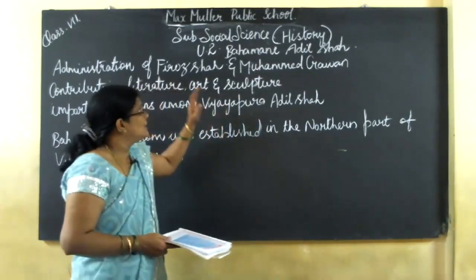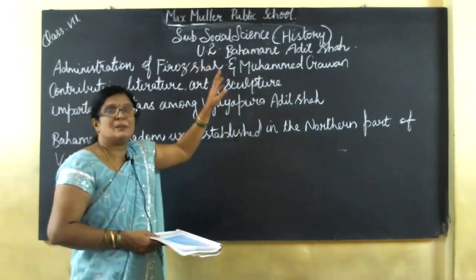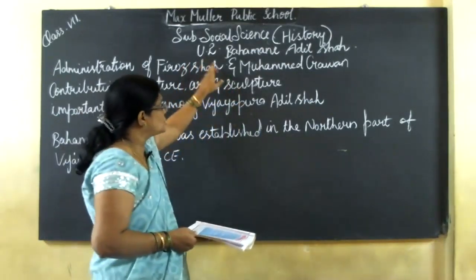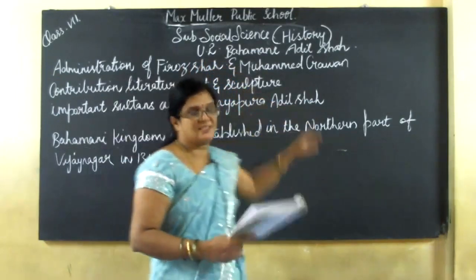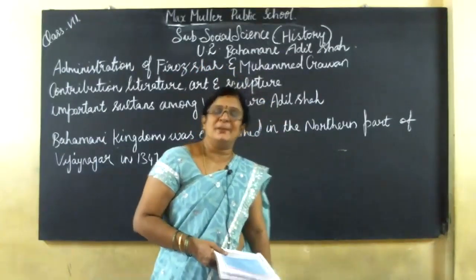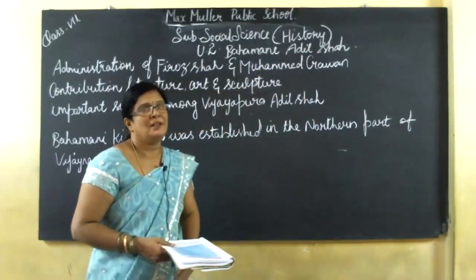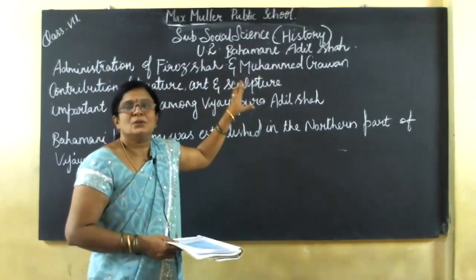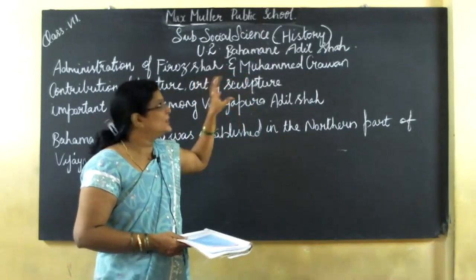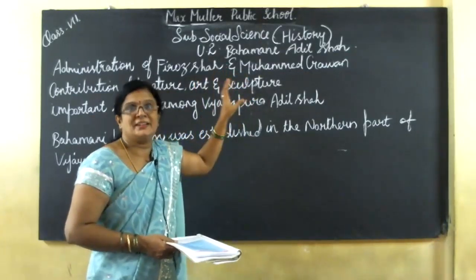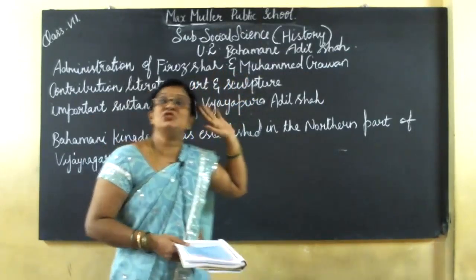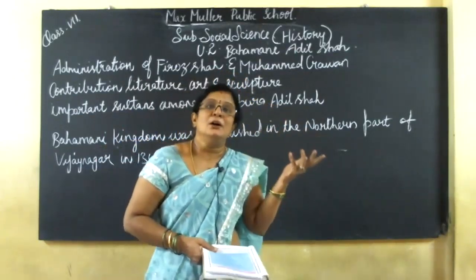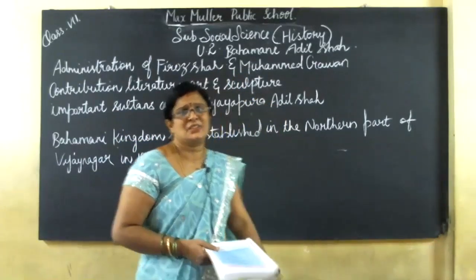Yes. Now again social science, the subject is history, unit 2, Bahmani Adil Shah. So now we are going to study about unit 2, Bahmani Adil Shah. This is the Muslim dynasty. So when they ruled, who founded this Bahmani dynasty? So what are all the 5 Shahs that ruled the Muslim dynasty?